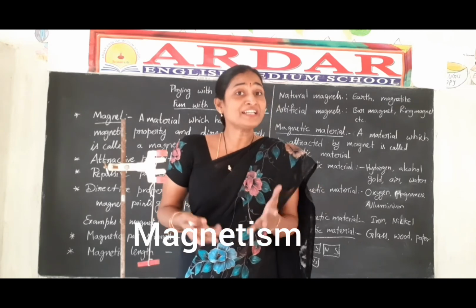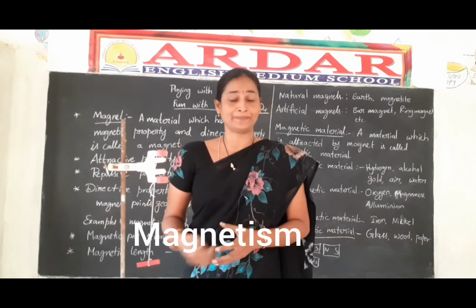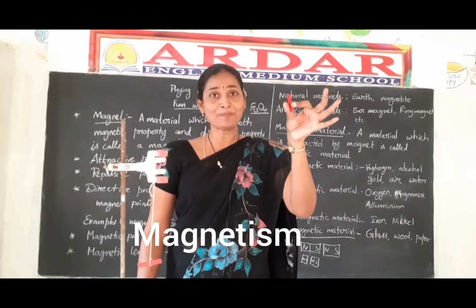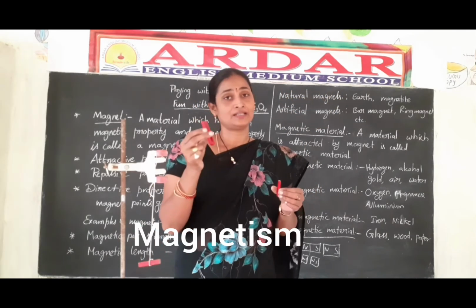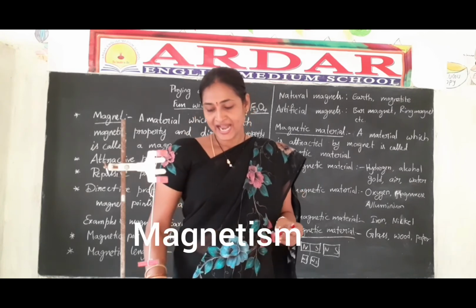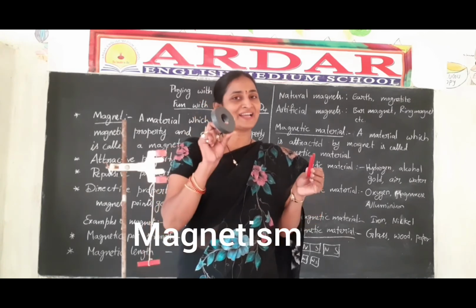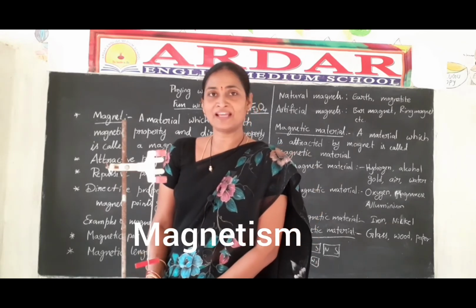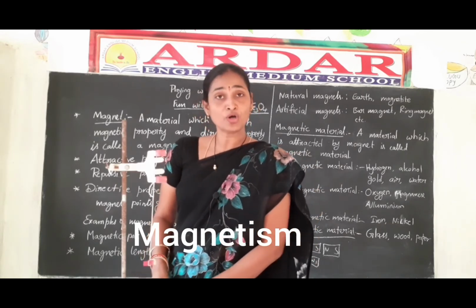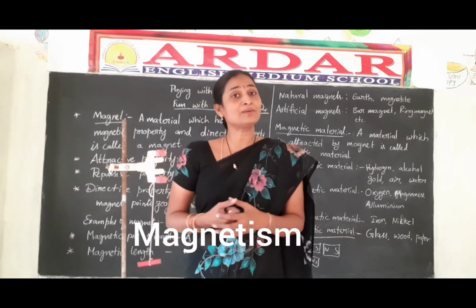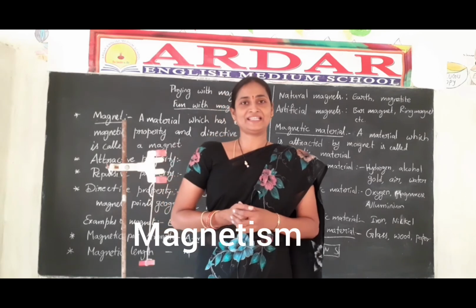Different types of magnets are also there. This is the bar magnet, this is one type of magnet, this is the U-shaped magnet, and this is called a ring magnet. Like this, different types of magnets are there: horseshoe magnet, bar magnet, ring magnet, disc magnet. These are examples of artificial magnets.